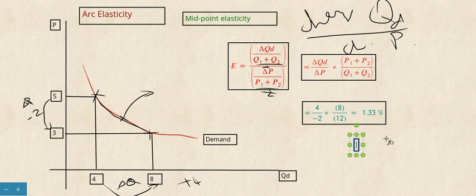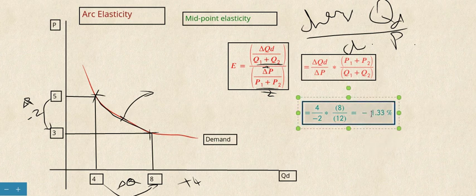So when we find the arc elasticity or midpoint elasticity, we take the average of the quantities and prices. So it is minus 1.33.